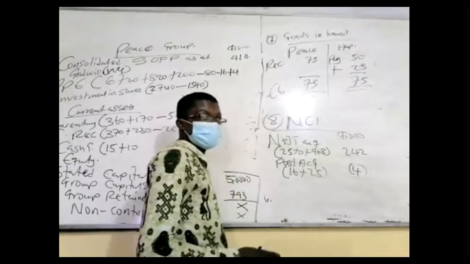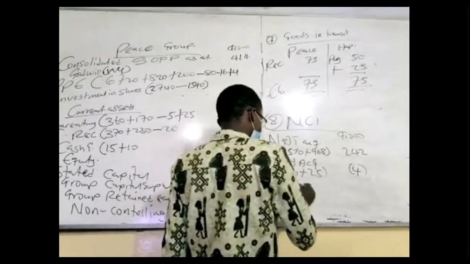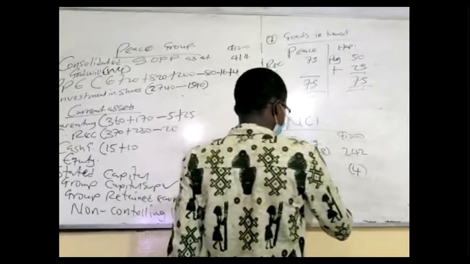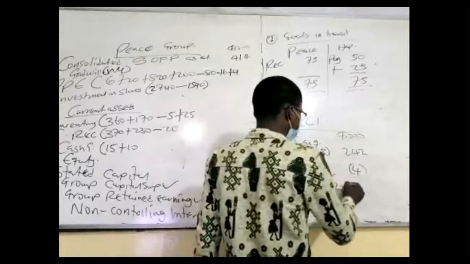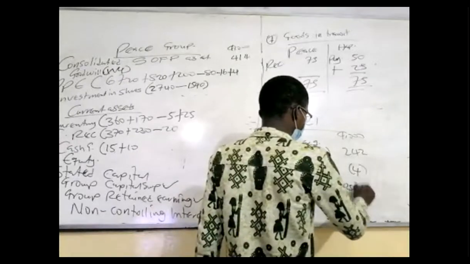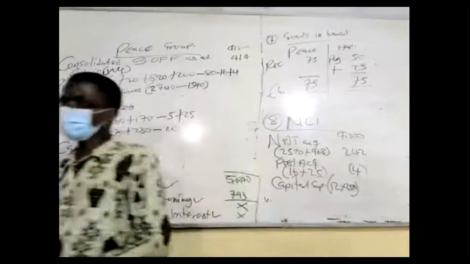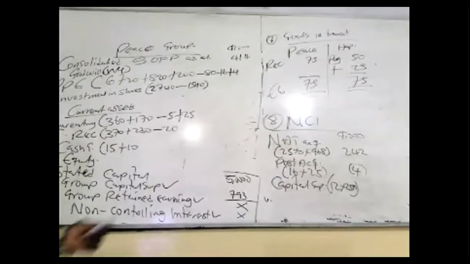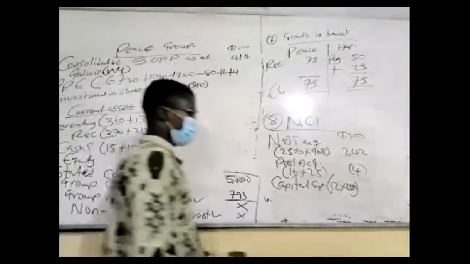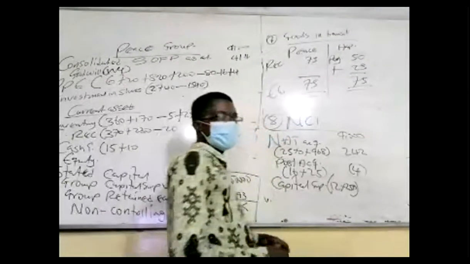The reserves, the capital surplus. And then write here capital surplus, to tell the examiner the difference in the capital surplus times 25%. How we get it? Why 12? The capital surplus movement was what? Was 12. Then we find what? The subsidiary share, which is 25%. What do you get? So put them together, and that's all.